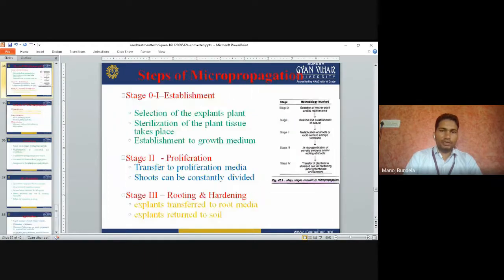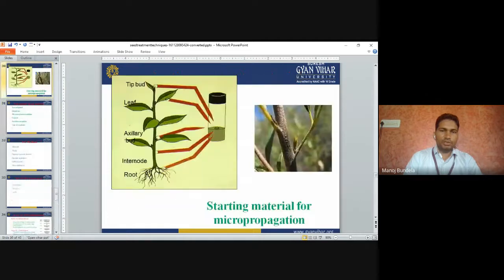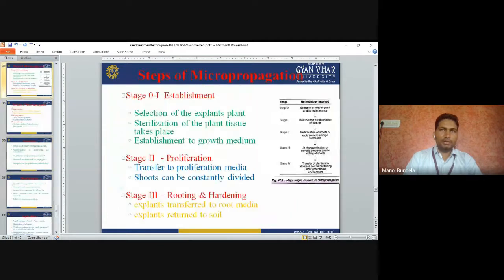So these are the different steps that we follow in tissue culture. In this we have to apply the chemicals. Different media we use, like MS media normally, and explant means any plant part that we use as propagation material. From that explant we keep it in media. After keeping it in the media, the callus will develop.